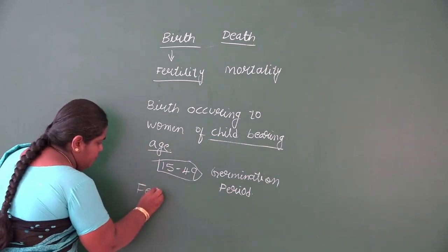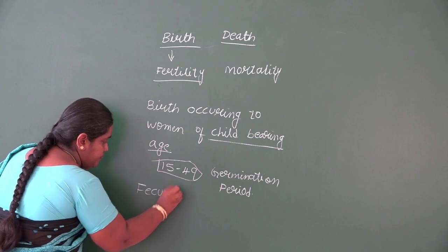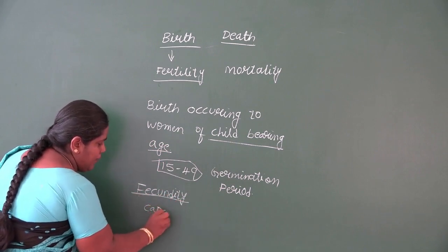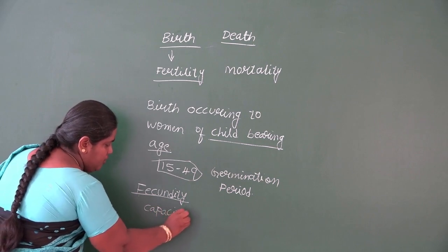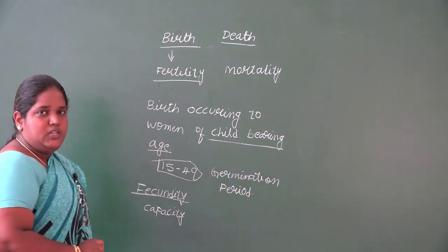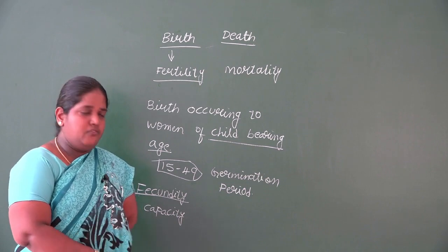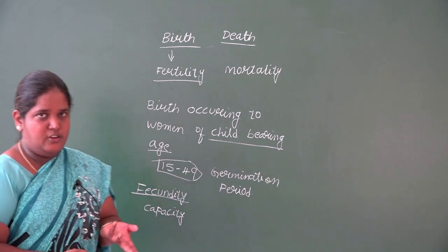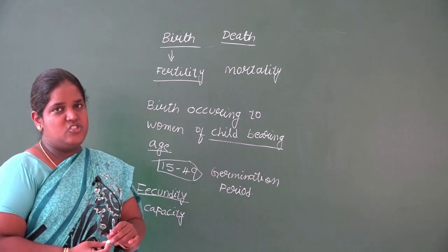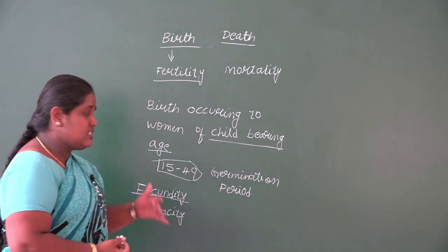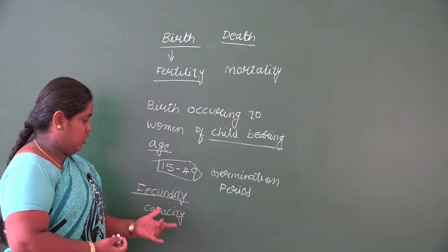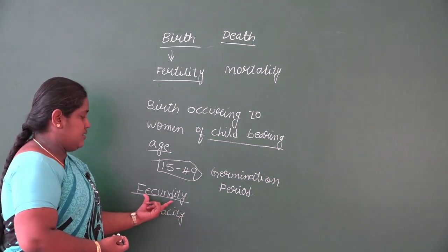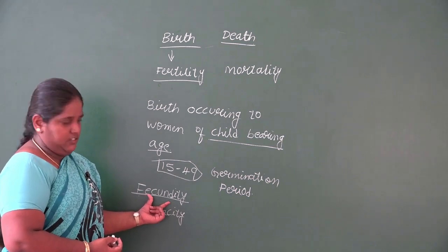Next we have fecundity. Fecundity is the capacity of a woman to bear children. Each and every woman will have a different capacity. One woman can bear 1 child, a few women can bear 2 children, 3 children, like that, and some women cannot bear children at all. So the capacity of a woman to bear children is regarded as fecundity.